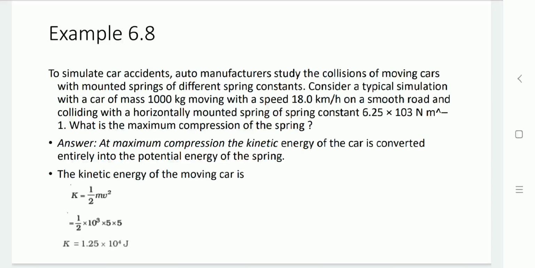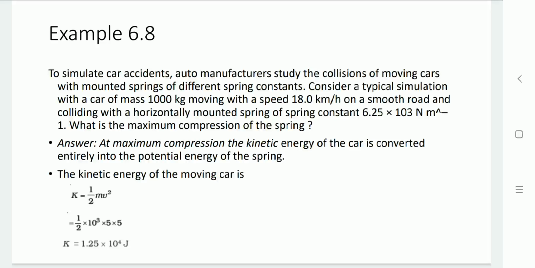Here, at maximum compression, the kinetic energy of the car is converted into the potential energy of the spring. So the kinetic energy of the car is 1/2 mv square. m is given as 1000 kilogram and the velocity is 5 meter per second. By substituting that value, 1/2 into 10 raised to 3 into 5 into 5, we have K equal to 1.25 into 10 raised to 4 joule.